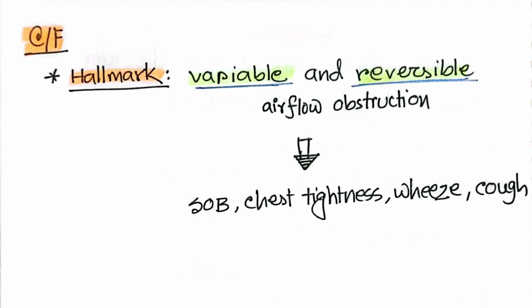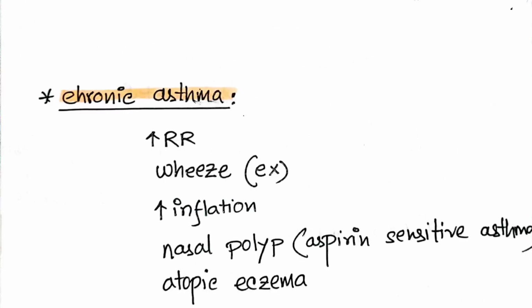Now we'll look at chronic asthma, and how we can recognize it. The respiratory rate will be high and there will be wheeze, most marked on expiration, and there will be hyperinflation.